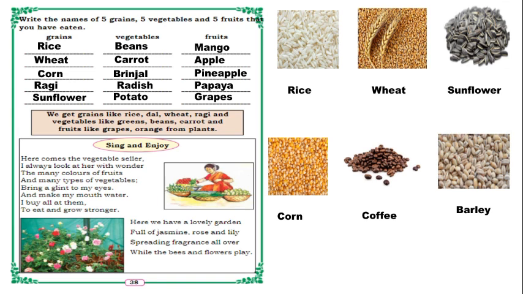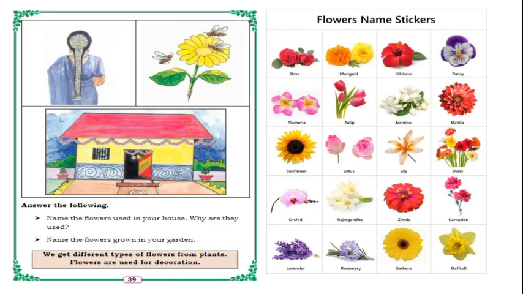Here we have a lovely garden full of jasmine, rose and lily, spreading fragrance all over while the bees and flowers play. In garden we can see so many types of flowers, isn't it? Even we can see bees.